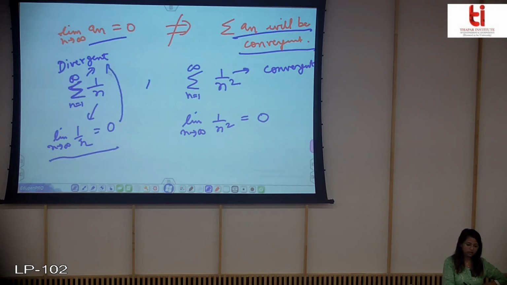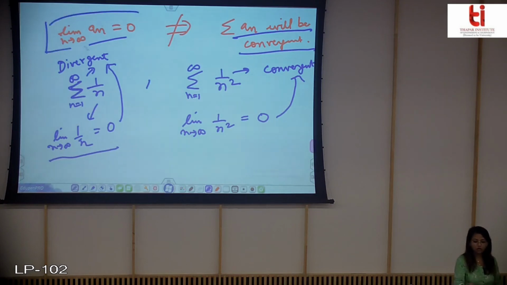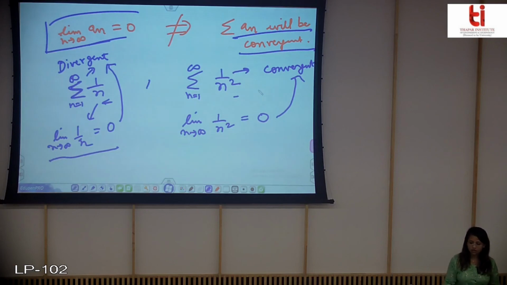But this one is divergent and this one is convergent. So if the limit tends to 0, it does not say anything about the nature of the series. So I hope this is clear: just see the statement and do not misuse the theorem statement. It doesn't say anything about this condition. We will see later how this is a divergent series and how this is a convergent series, but just for showing this fact, I wrote this.